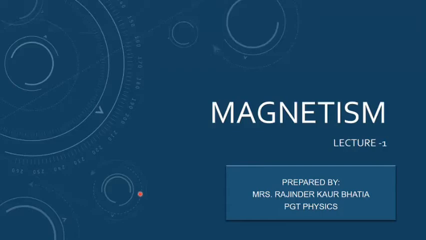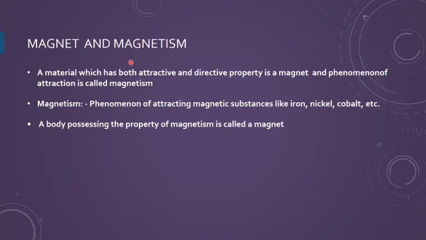To discuss magnetism, this is the first lecture on it. To begin with, we should be defining magnet and magnetism. You should be knowing that a material which has both attractive and directive property is termed as a magnet, and the phenomenon of attraction is termed as magnetism.